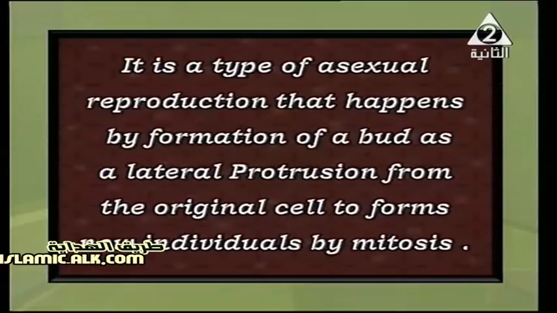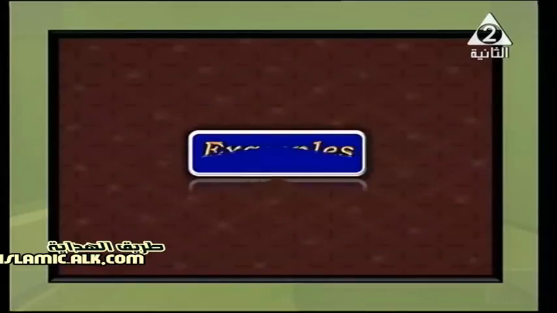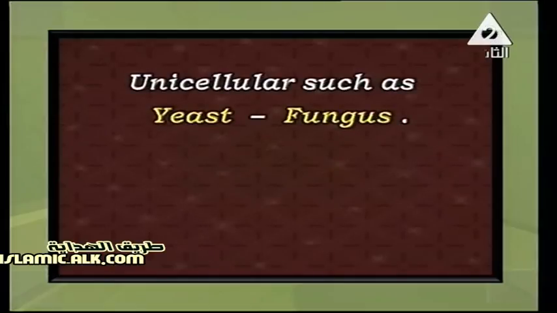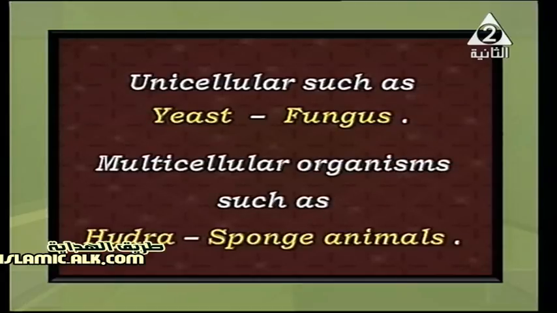We have examples to clarify this type. One, yeast fungus, a unicellular living organism, and also some types of fungus. Number two, multicellular organisms like hydra and sponge animals. Do you know sponge? Yes, sponge is a multicellular living organism.